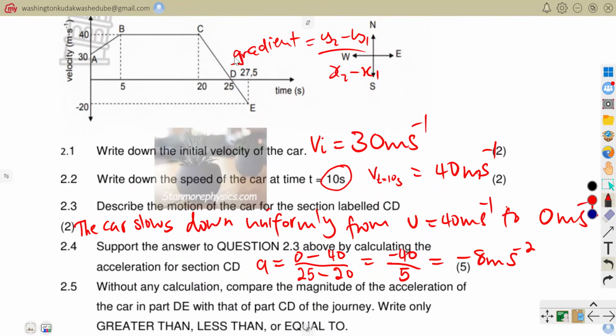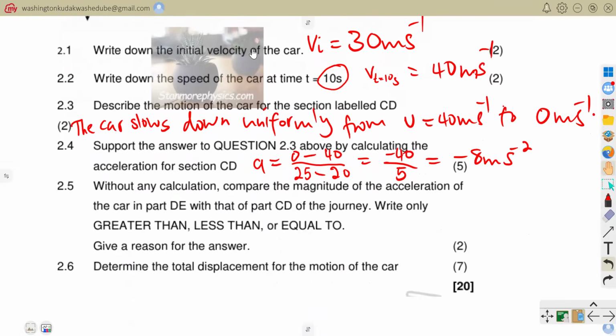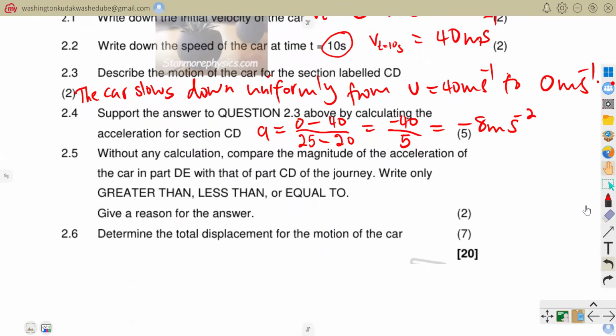Do you get to see that the gradient here is the same? We have got our same gradient from C to D. So for the part D to E, the acceleration is equal to the part C to D because of the same gradient.